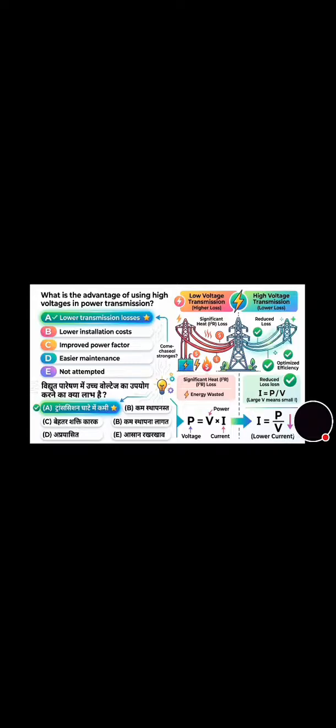This question is also very important. What is the main characteristic of an ideal transformer? And its correct answer is option D, that is no losses. Now move towards the last question of today. What is the advantage of using high voltage in power transmission? So its correct answer is option A, lower transmission losses. With low voltage transmission, there will be higher loss, and that's why its answer is option A.